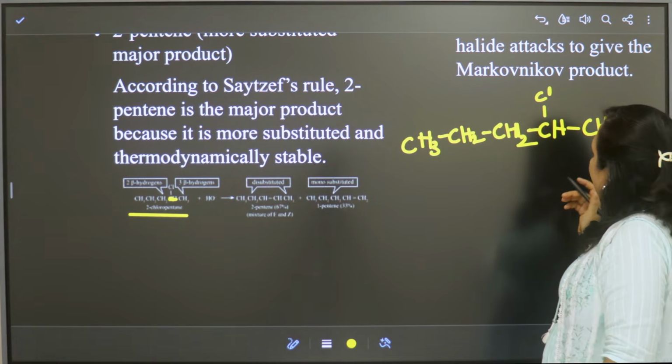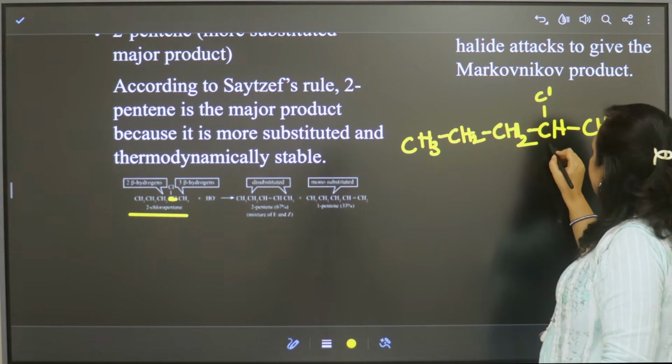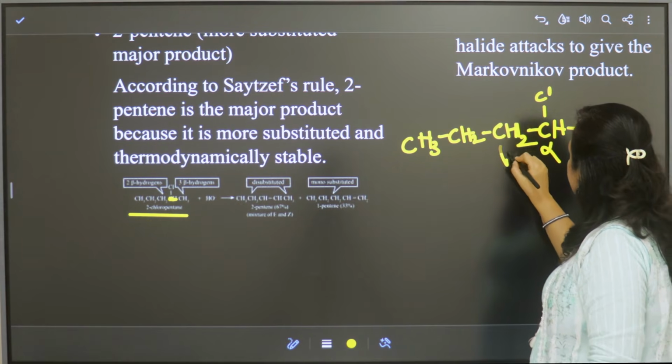Here this carbon is alpha and this is beta.